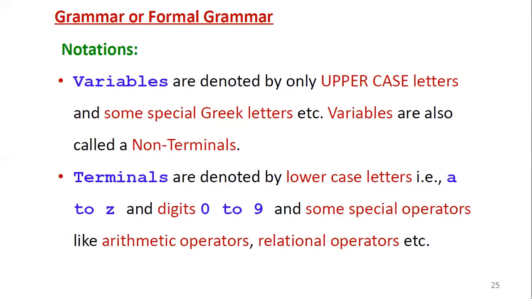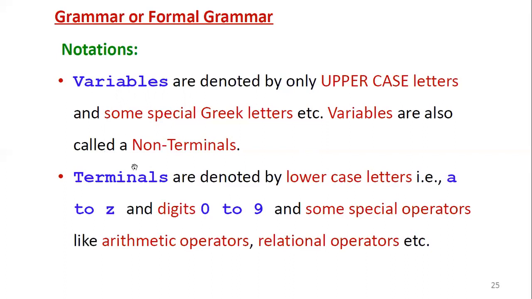Variables are denoted by only uppercase letters, that is capital A to capital Z, any uppercase letter, and some special Greek letters. Variables are also called non-terminals.